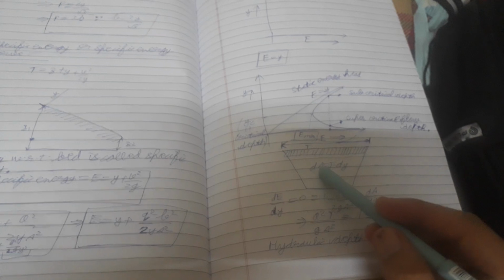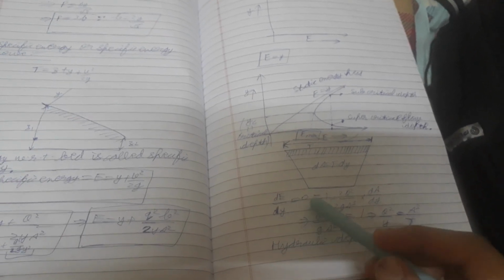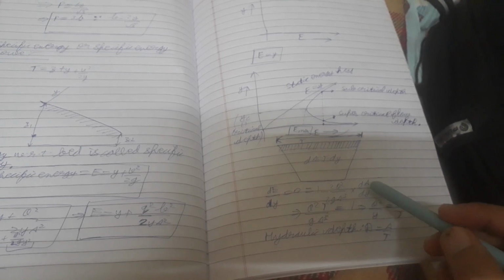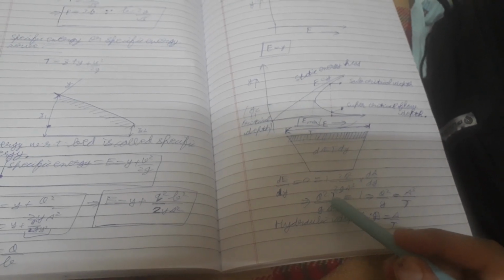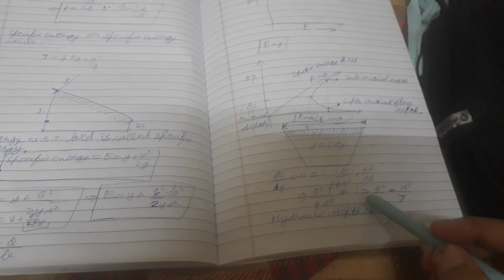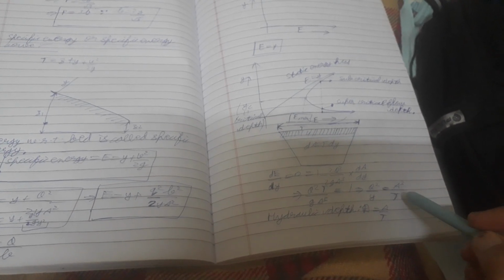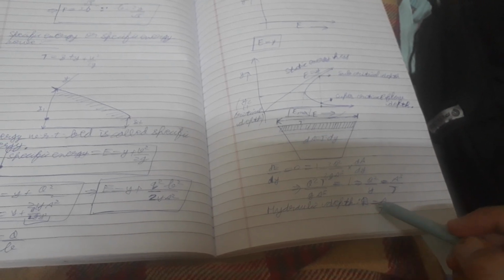This is T. dA is equal to T into dy. dE by dy is equal to 0, which is equal to 1 minus 2q square by 2g A cube into dA by dy. Implies q square T by gA cube is equal to 1. Implies q square by g is equal to A cube by T. Hydraulic depth D is equal to A by T.